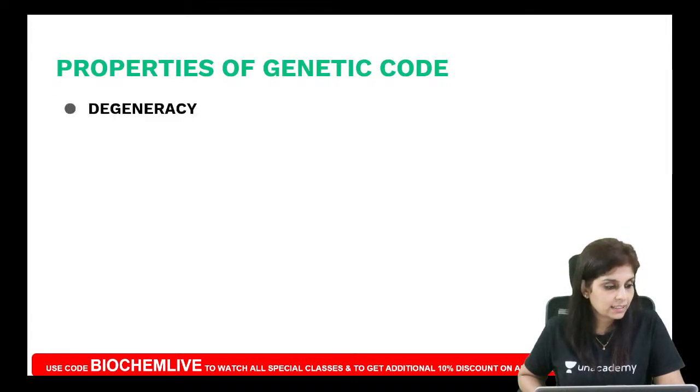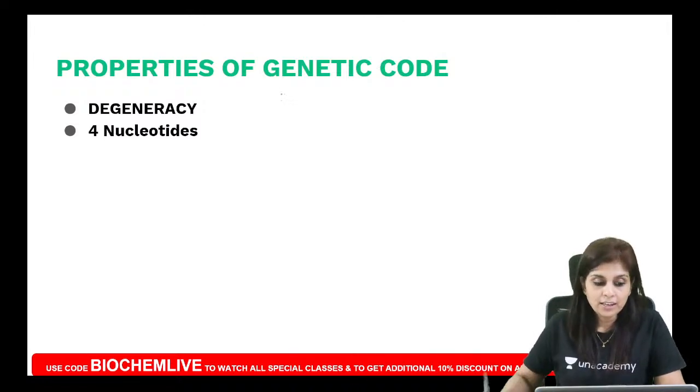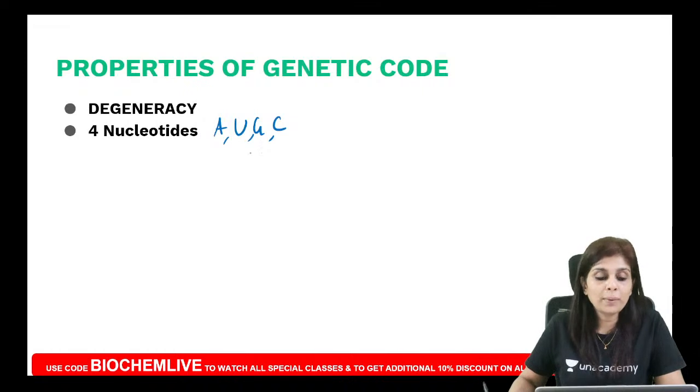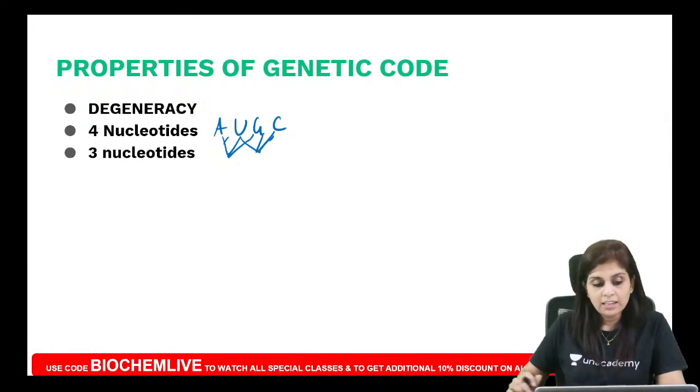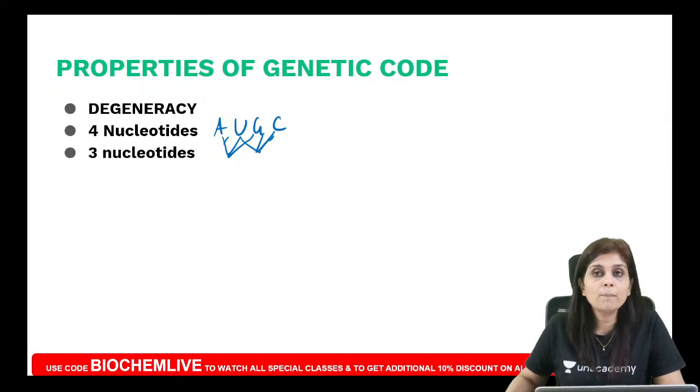Okay, let's discuss. Yeah, I've started. What do you mean by degeneracy? Can you first tell me how many choices of nucleotides do we have to make a codon? Totally we have 4 choices of nucleotides, right? A, U, G, C. And out of these 4 choices, you make a combination of 3 to form a codon. So how many such combinations are possible?